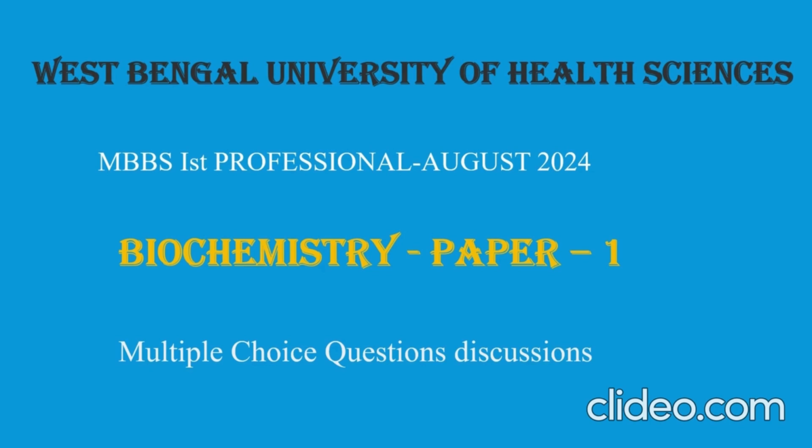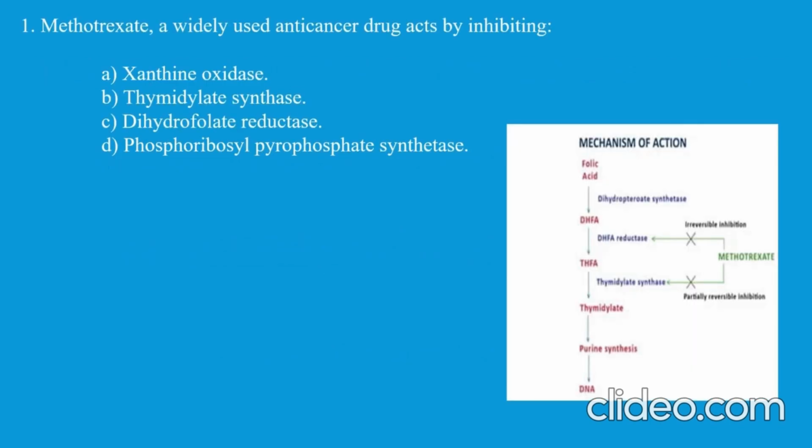Right, so let's start. The first question is: methotrexate, a widely used anti-cancer drug, acts by inhibiting? Methotrexate is a chemotherapeutic agent used to treat cancer. DNA is synthesized from folic acid, right? Folic acid is converted into DHFA, then into THFA, and through a long sequence of reactions it is converted into DNA. One enzyme in this pathway is dihydrofolate reductase, which converts DHFA to THFA.